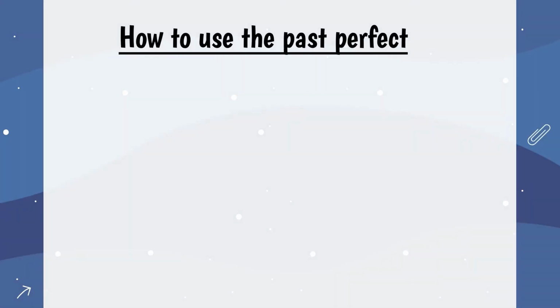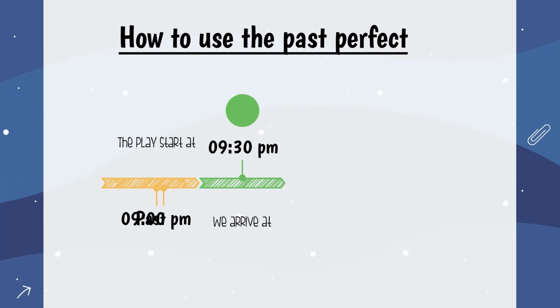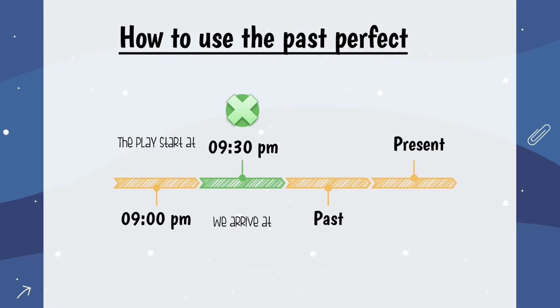How to use the past perfect. Here you will find a timeline that indicates the usage of past perfect. In the first part, you'll see that the play started at 9 p.m. In the second part, it says that we arrived at 9:30 p.m. That means that past perfect must be used in this situation in order to indicate that an action had ended before another action.